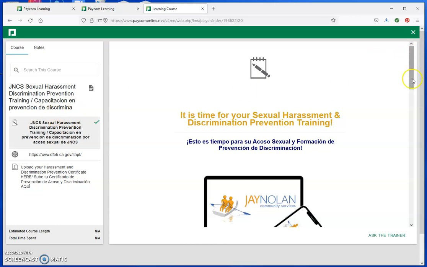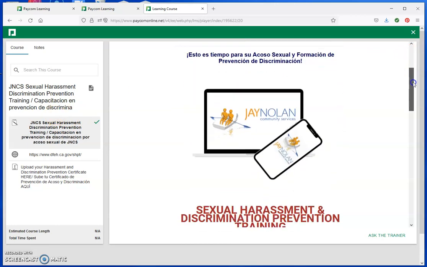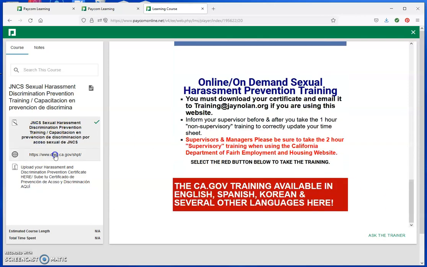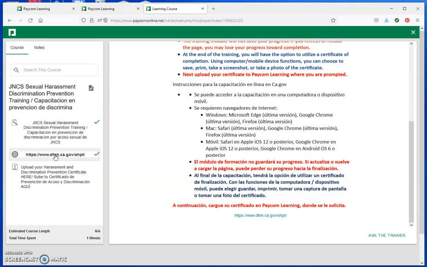This presents us a slideshow with the first slide, again, explaining the need for the course. The second slide provides me with a link where I can go to complete the training.